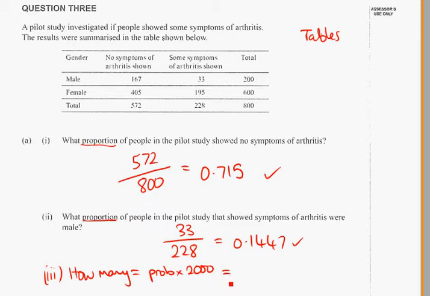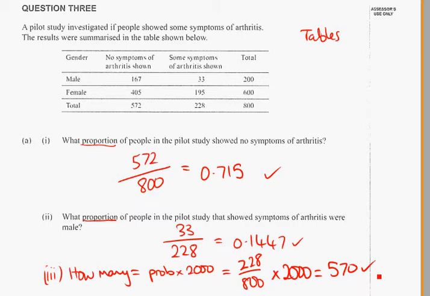So the probability of showing symptoms of arthritis is 228 out of 800, times it by 2,000 people, comes to 570, a nice whole number. Make sure it's a whole number.